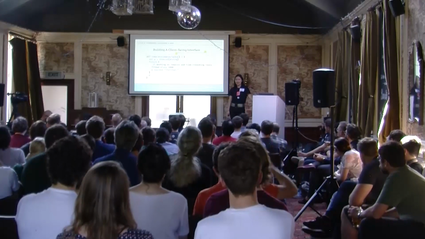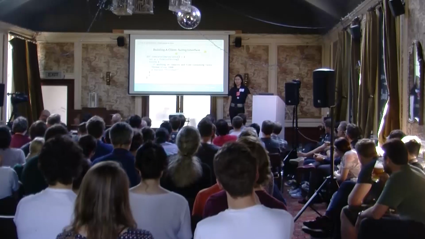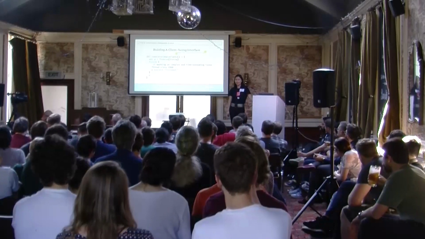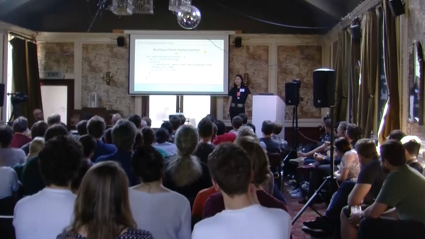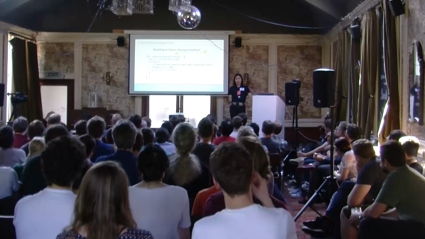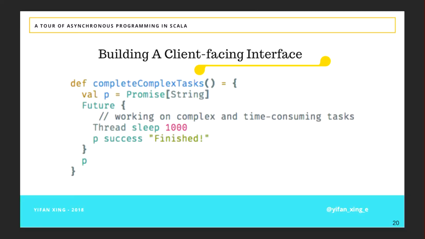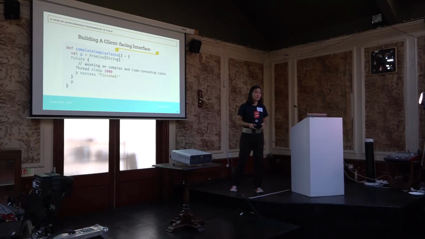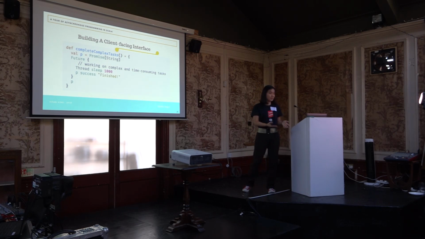So raise your hand if you think there's something wrong with this code. OK, a few. Anyone want to try to explain what's wrong with this? Sorry, why? So he said you want to return p.future. Why? But if they have the promise, they can still read from it. They can still... Exactly. So that's exactly right. Well, there's always something wrong with the examples, right? So that's definitely the right reason.